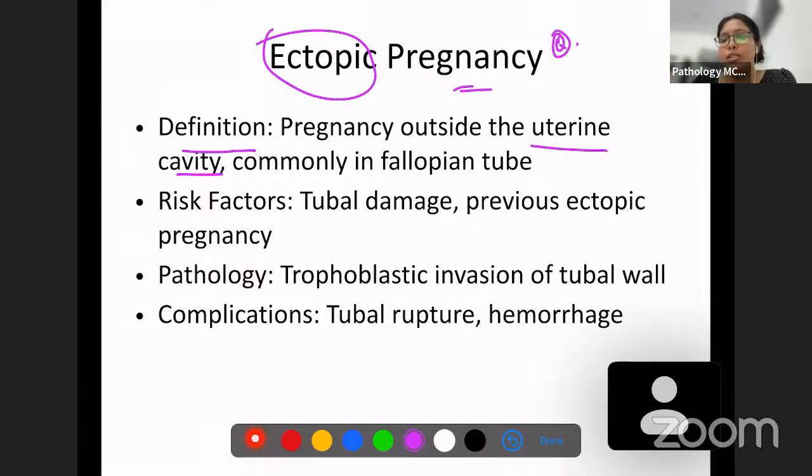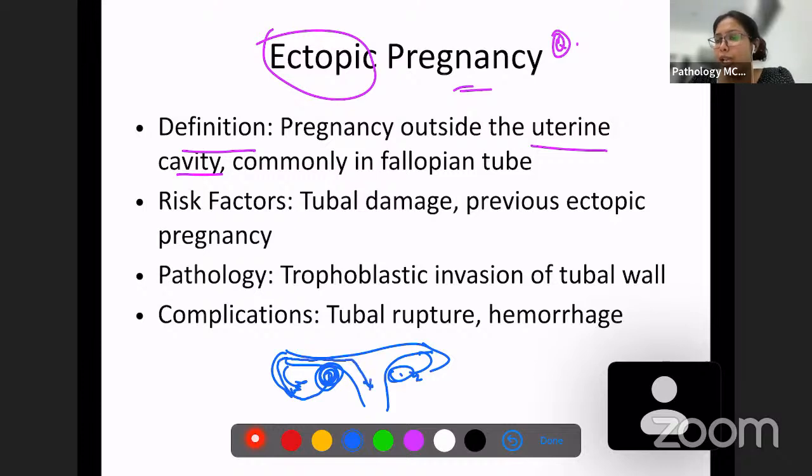Usually, what is the normal scenario? What happens? So here we have the ovary, right? And here we have the fimbriae of the fallopian tube. So whenever ovulation happens, it goes into the fimbriae of the fallopian tube, and through the fimbriae, it's going to travel and then reach the uterus.